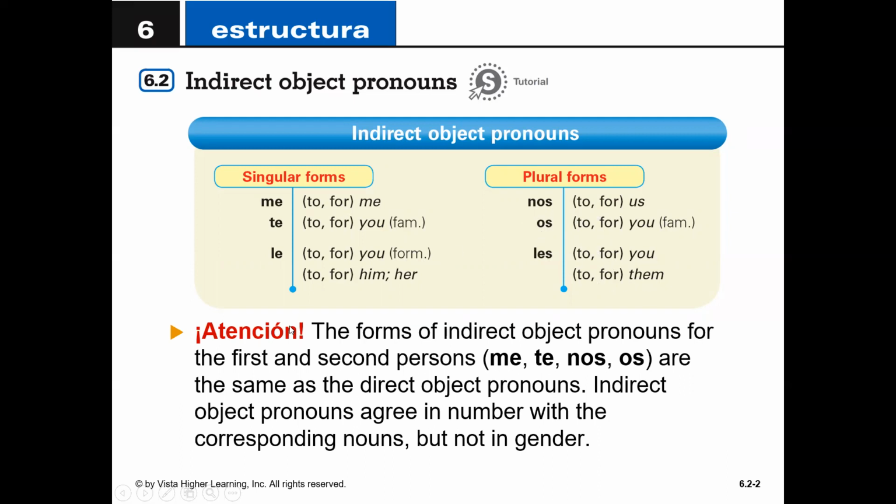It tells us down here, atención, that the forms of the indirect object pronouns for the first and second person, me, te, nos, are the same as the direct object pronouns, which I was just saying. The difference is that indirect object pronouns agree in number with the corresponding nouns, but not in gender. Okay, so keep that in mind.